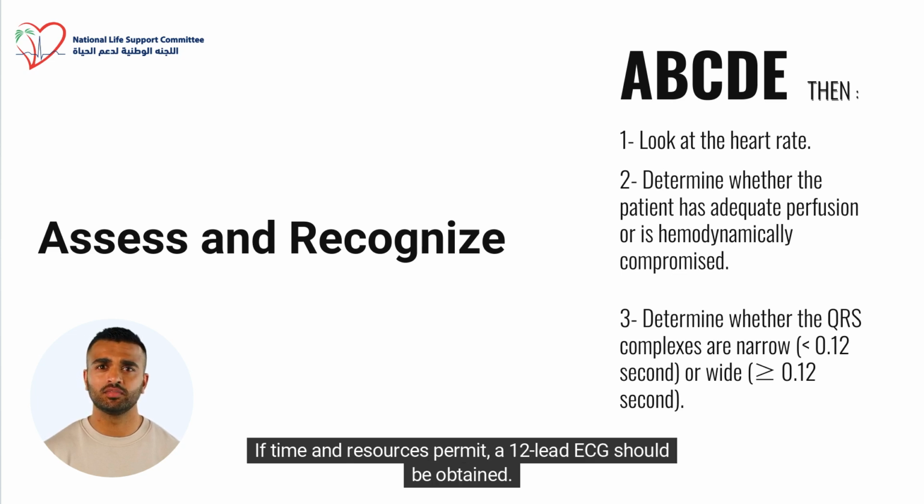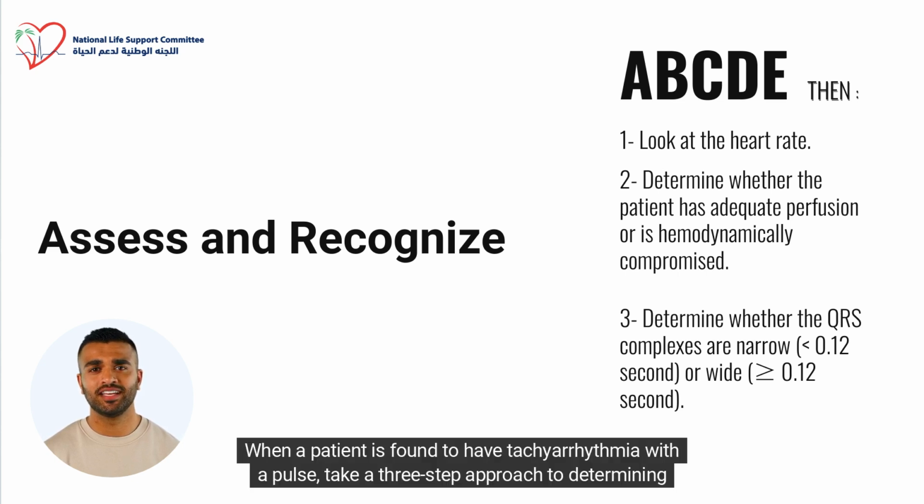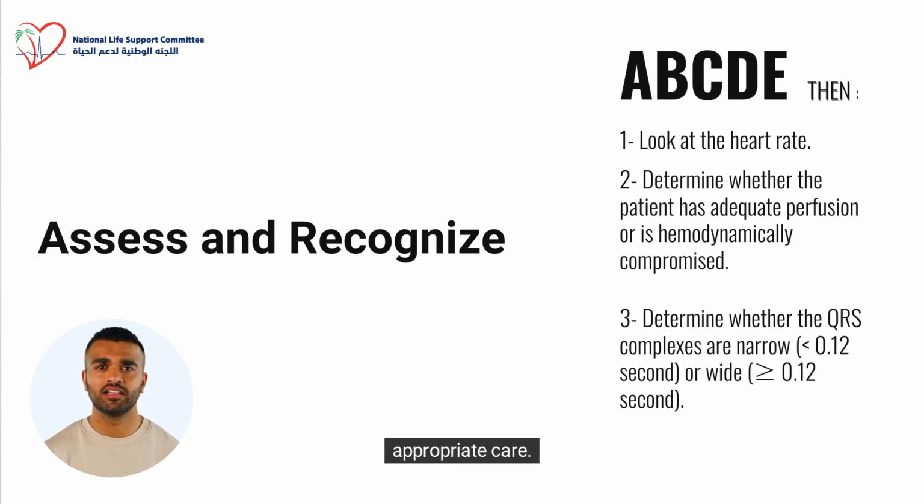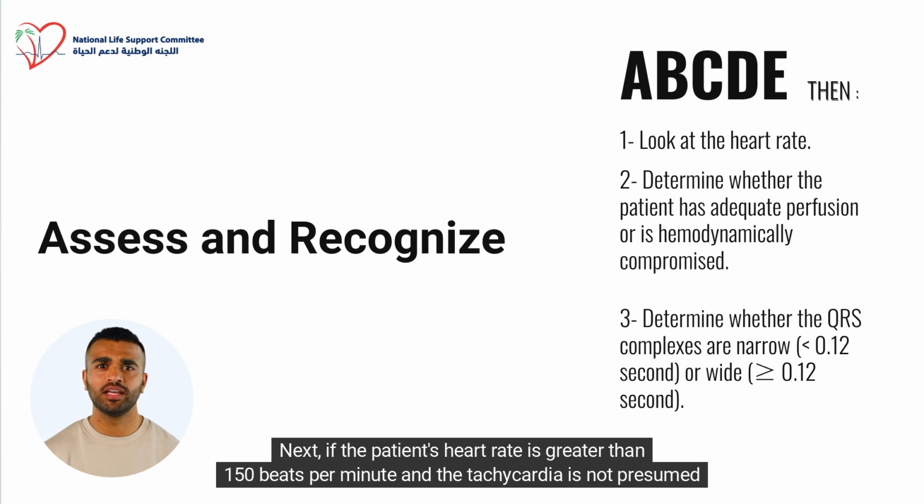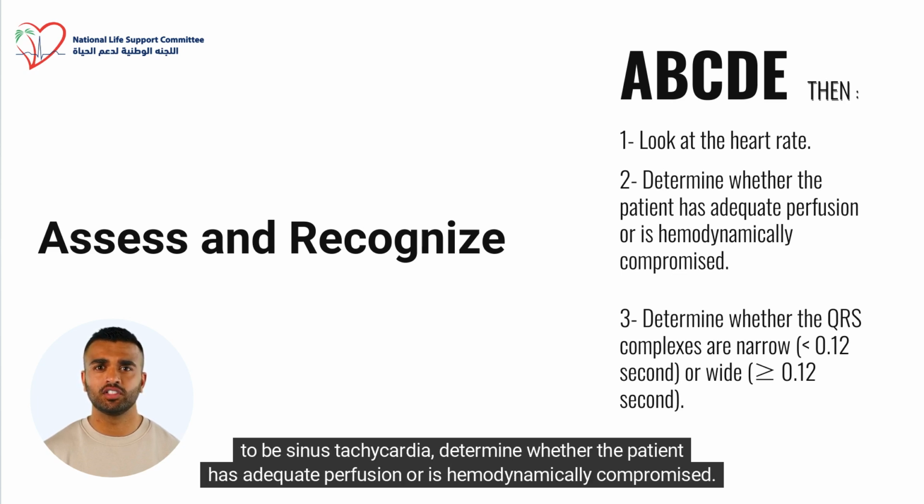If time and resources permit, a 12-lead ECG should be obtained. When a patient is found to have tachyarrhythmia with a pulse, take a 3-step approach to determining appropriate care. Next, if the patient's heart rate is greater than 150 beats per minute and the tachycardia is not presumed to be sinus tachycardia, determine whether the patient has adequate perfusion or is hemodynamically compromised.